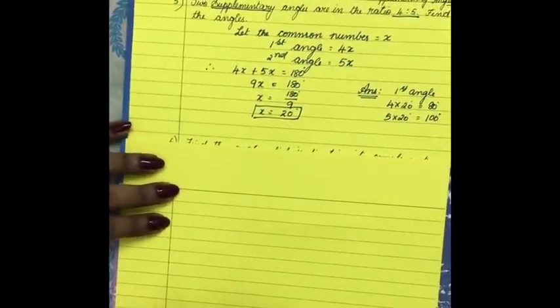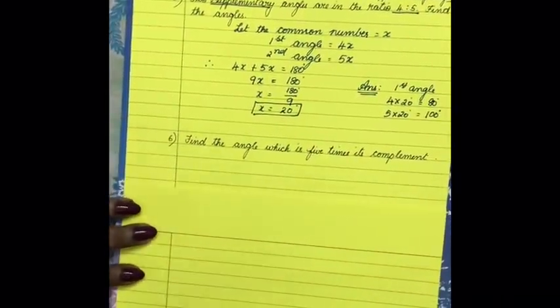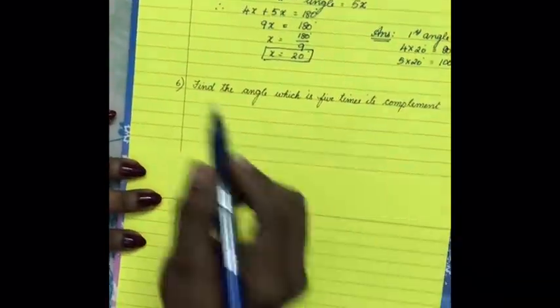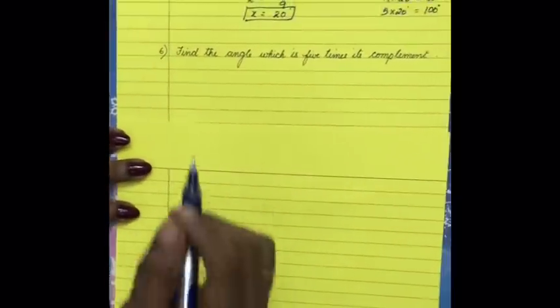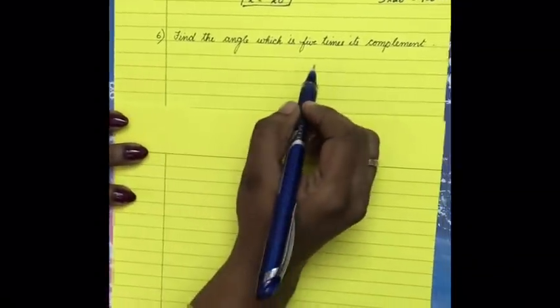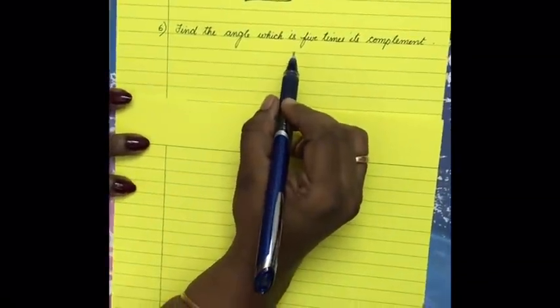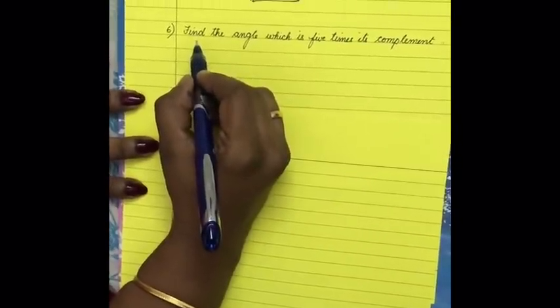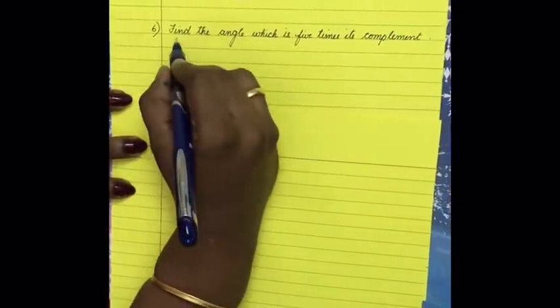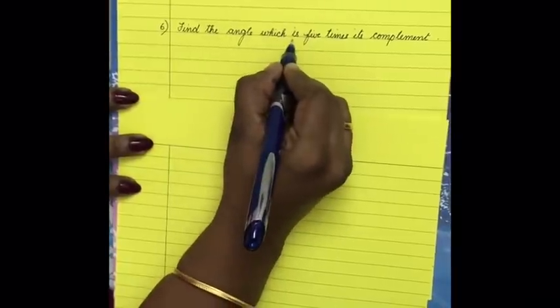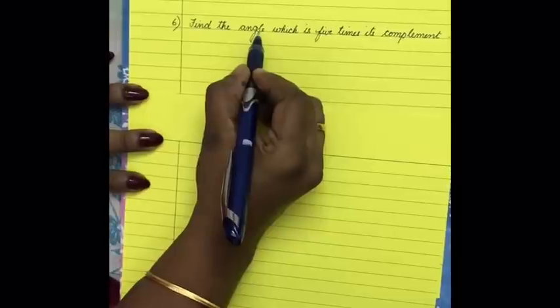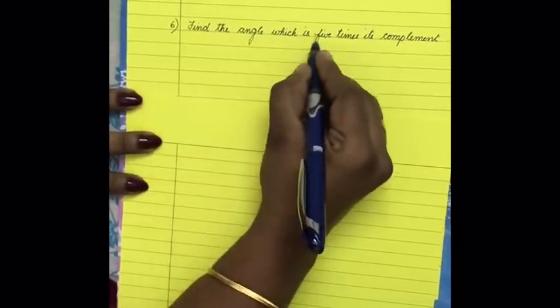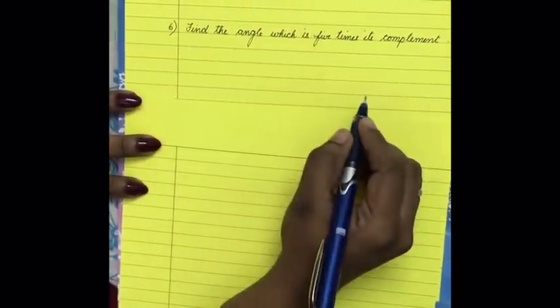Okay, now shall we go to the sixth problem. Sixth problem, you have to be little more careful. We just cannot haphazardly, immediately, thinking now I know the concept, so let me immediately start doing. If you say like that, some children might do it wrongly. So let me explain to you clearly. Find the angle which is 5 times its complement. Find the angle. So angle is the unknown angle which is 5 times its complement.